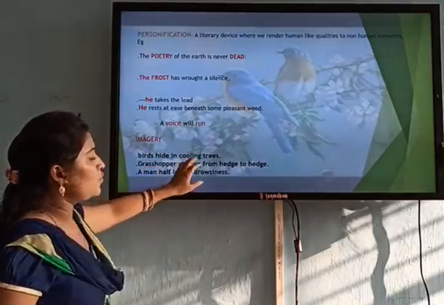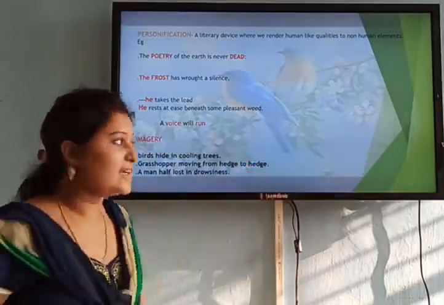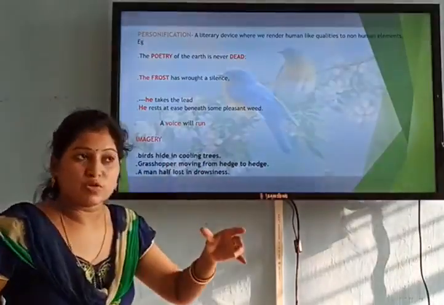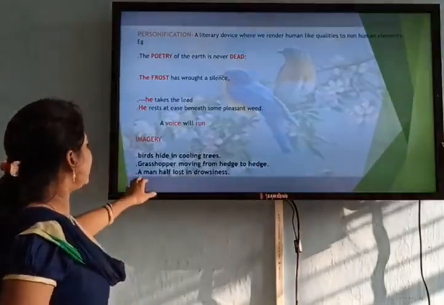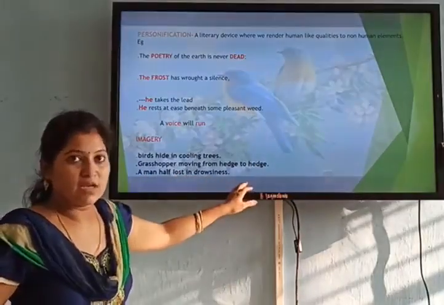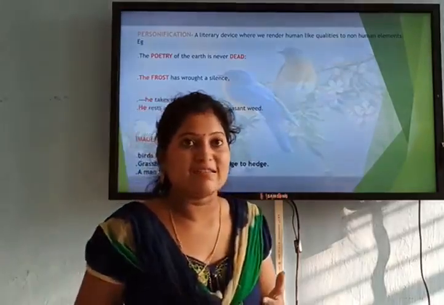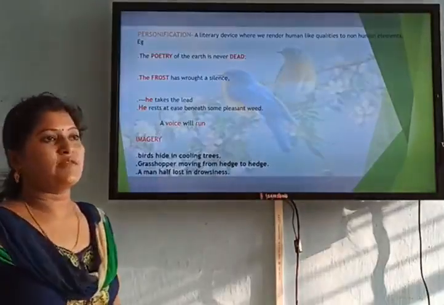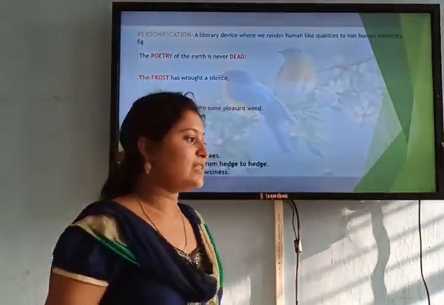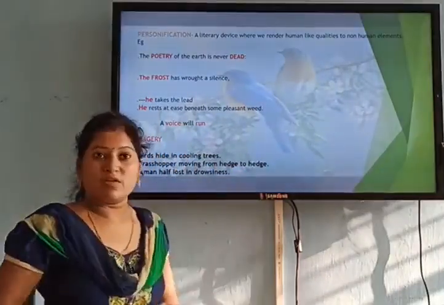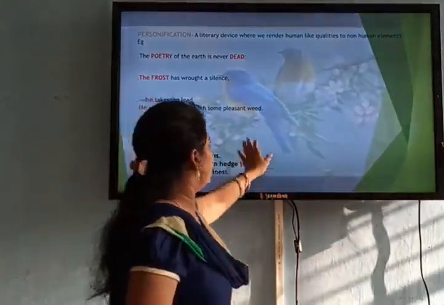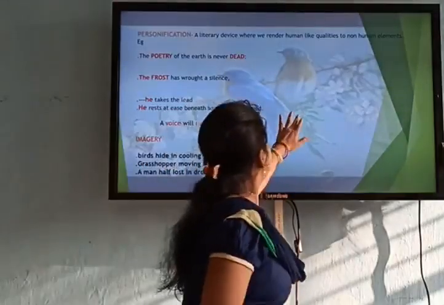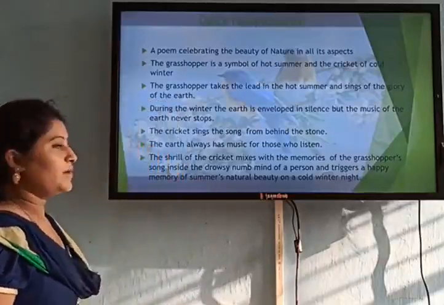You have grasshopper moving from hedge to hedge. That is again an imagery that has been used. Then you have the image of the cricket also singing. You have the image of a man half lost in drowsiness. You can picture before your eyes that there is a man who is feeling half asleep. So these are some of the imageries, and these are some of the literary devices that have been used in the poem in order to beautify the language of the poem. Okay, so this was all.